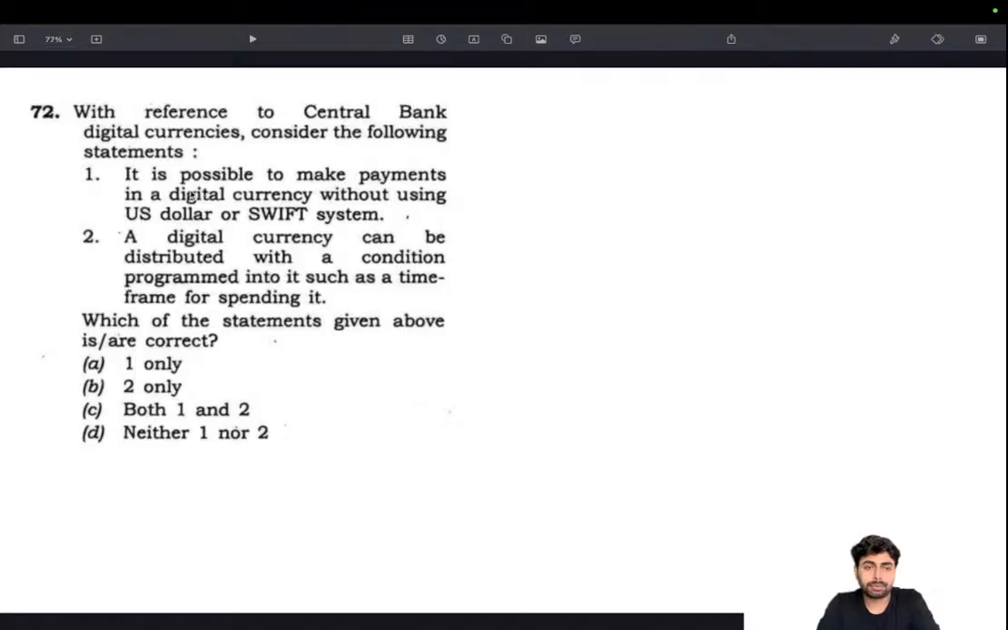Yes, that is true. Then, a digital currency can be distributed with a condition programmed into it, such as a time frame for spending it. This is true. This is especially true when it comes to direct benefit transfers using central bank digital currencies, because in India, in order to ensure that the money reaches the right hands, a digital currency could be programmed in such a way that there is a time frame for spending it. That's actually a good thing.